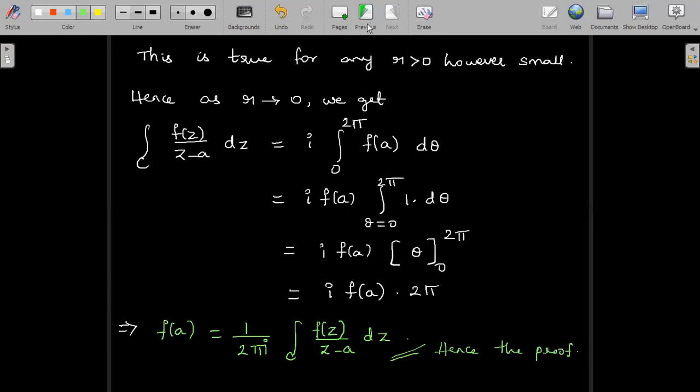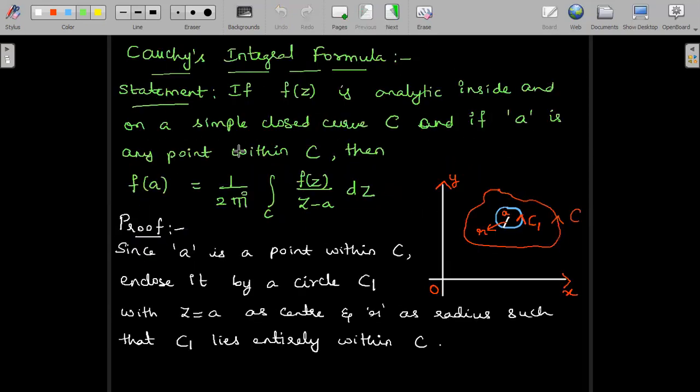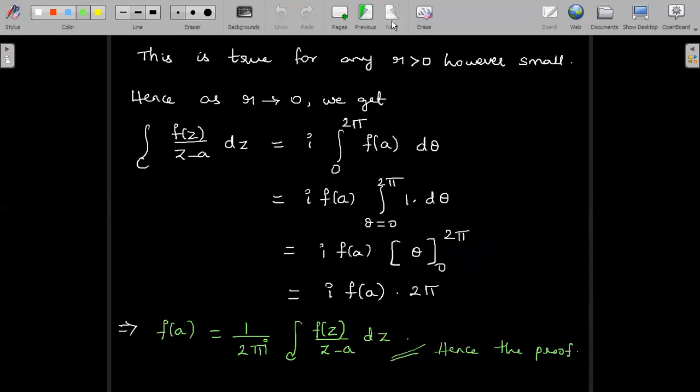We'll just see the statement. So this was the requirement for us. f(a) is equal to 1 by 2 pi i integral over C of f(z) by (z minus a) dz. So this is Cauchy's integral formula for us.